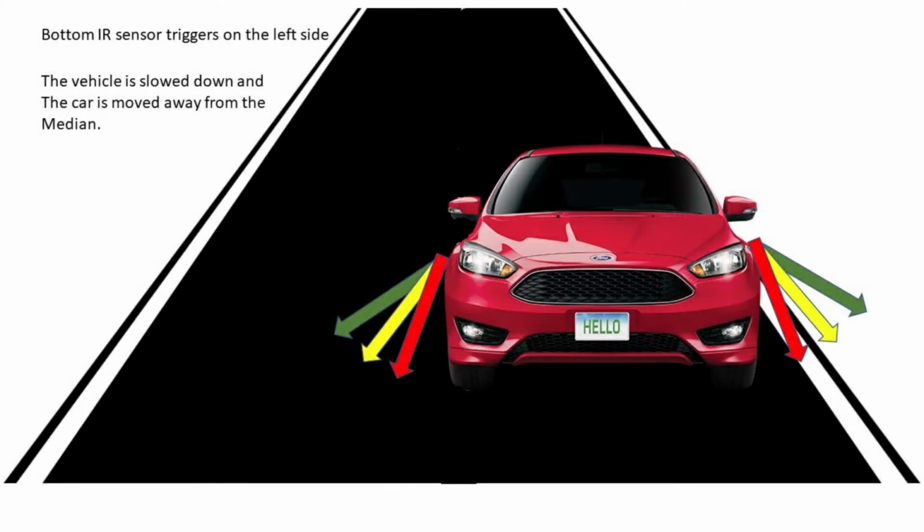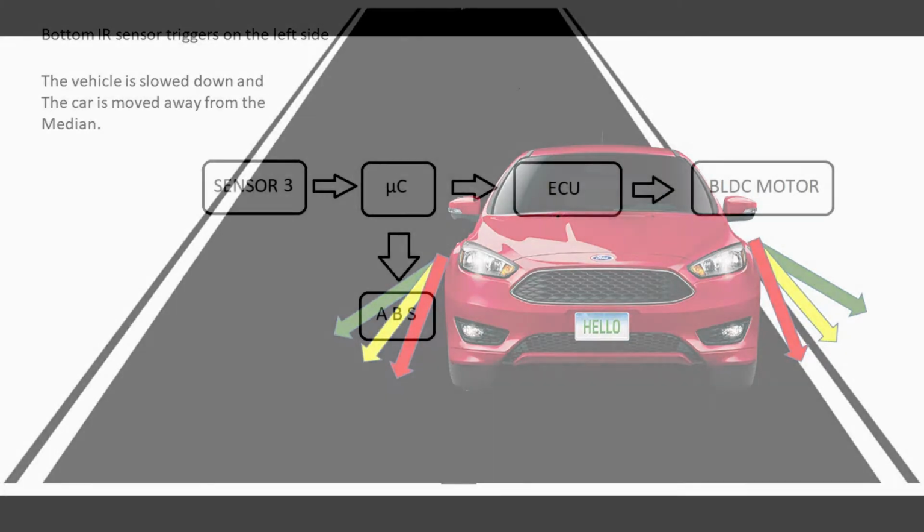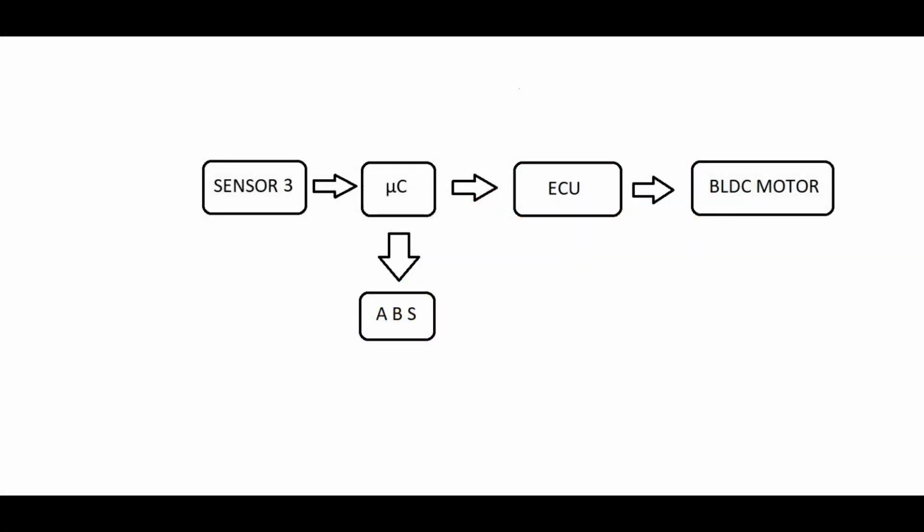And when the third IR sensor detects the white line, the median is not even 30 cm away from the car, so the IR sensor sends the signal to the microcontroller, which in turn alerts the ECU to make use of BLDC motor in the power steering to shift a certain angle, and also to the ABS to slow down the motion of the car.